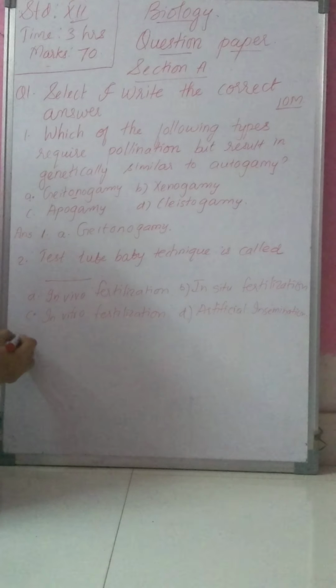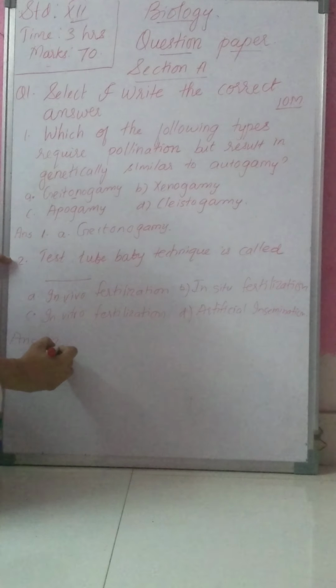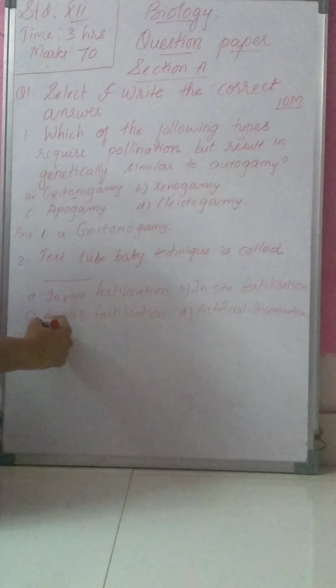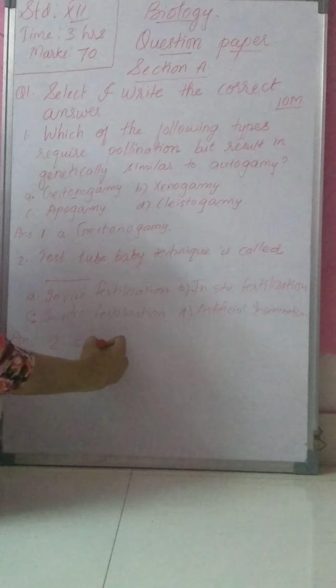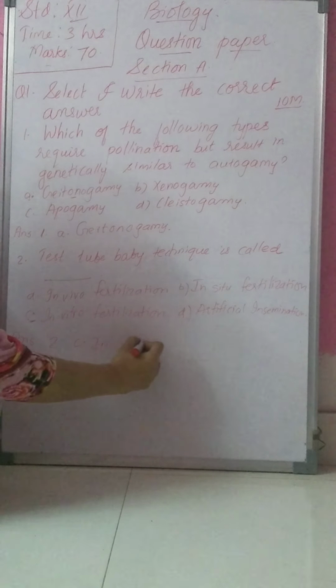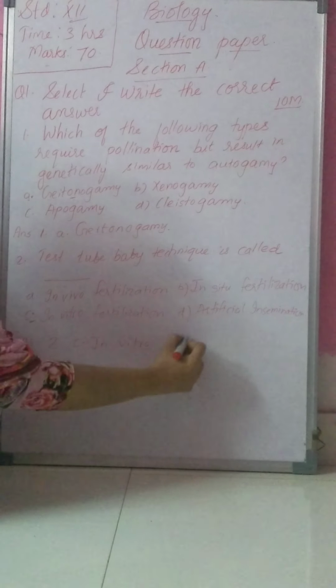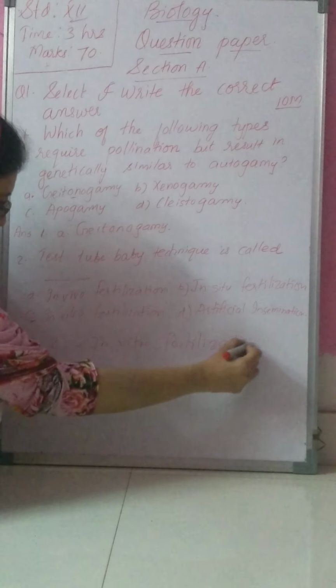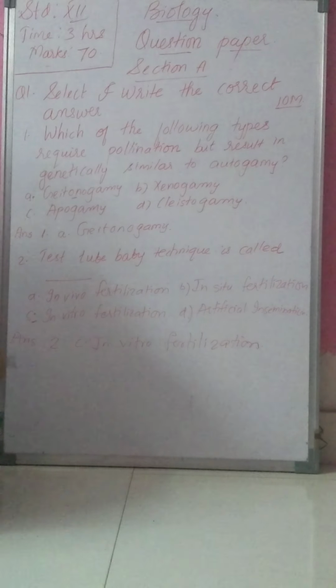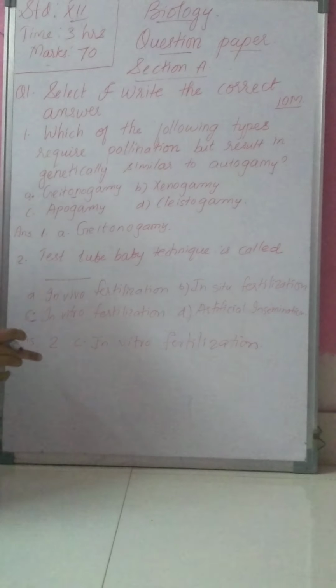So how will you write the answer? You will write: the number of the question is 2, and the option is C, that is in vitro fertilization. If you write in this way, then you will get 1 mark for this answer. Okay.